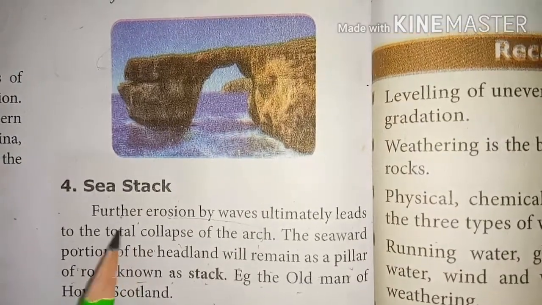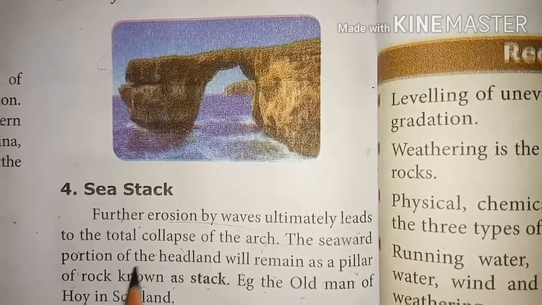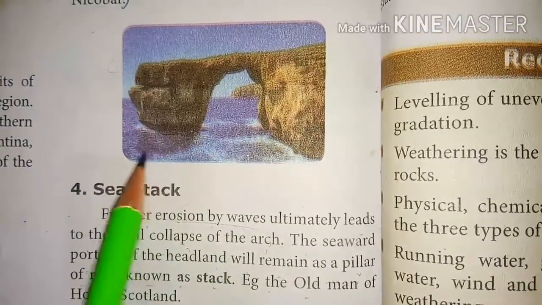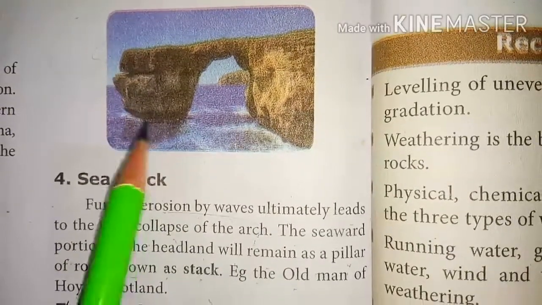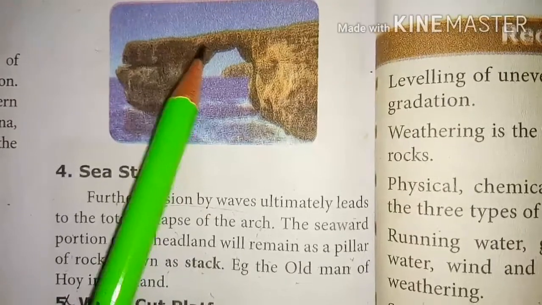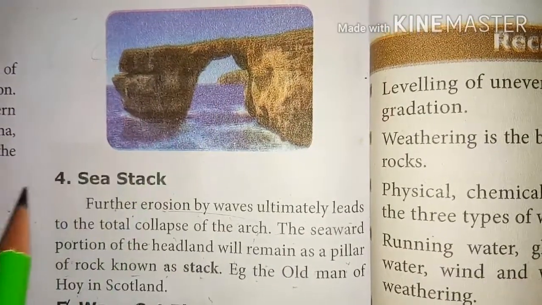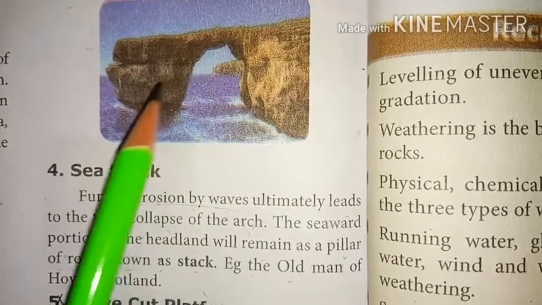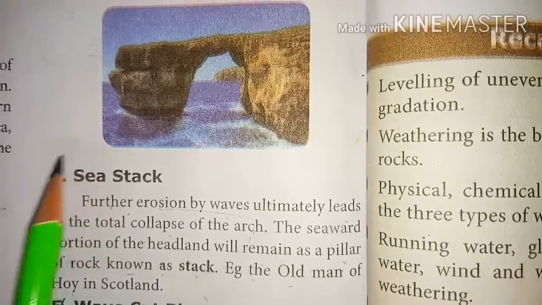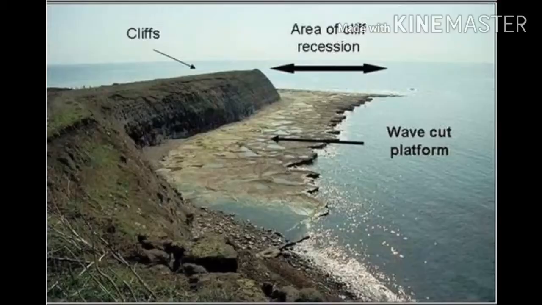Sea stack. Further erosion by waves ultimately leads to the total collapse of the arch. Look at this. This is the arch. Now the waves ultimately lead to the total collapse of the arch. So the arch here, this headland, is broken and the seaward portion of the headland will remain as a pillar of rock known as a stack. Example, Old Man of Hoy in Scotland.